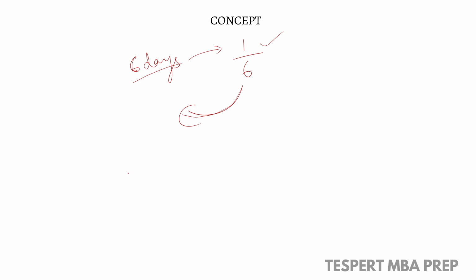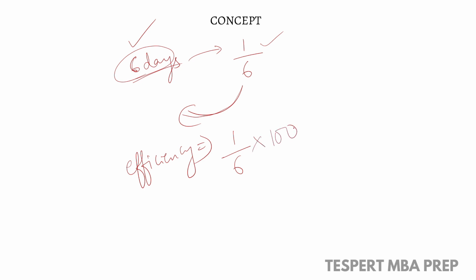Understood? And we have to learn something called efficiency. What is meant by efficiency? Let's take the same example. The person can complete a particular work in 6 days, right? So his one day work is 1/6 and his efficiency is 16.66%. Always remember, efficiency is determined in percentage.